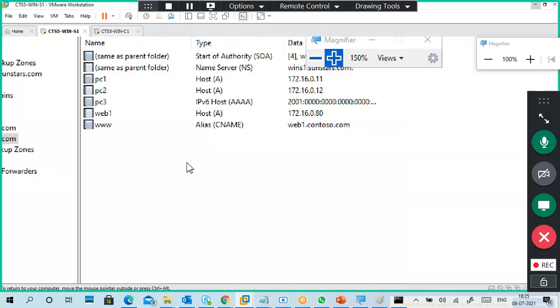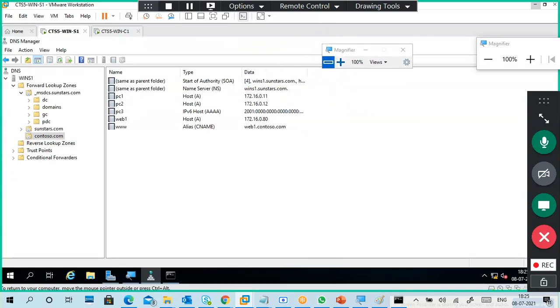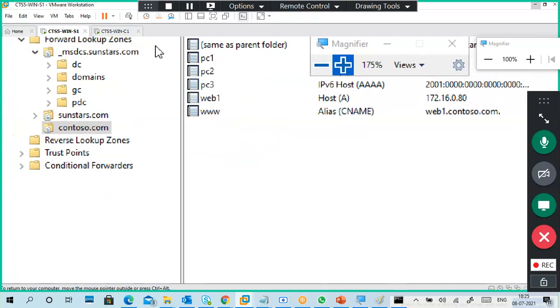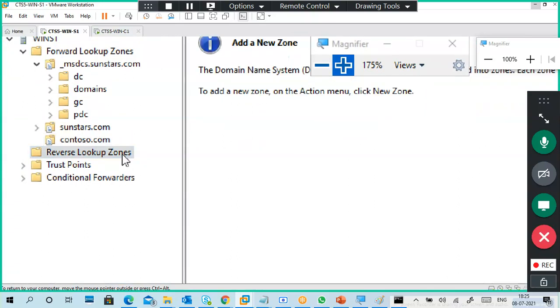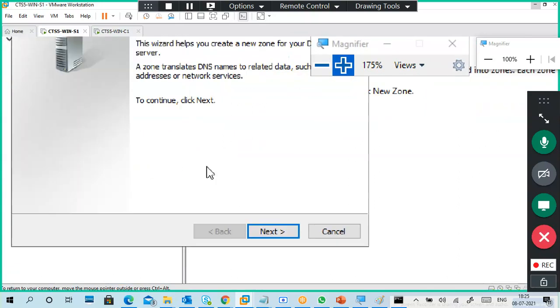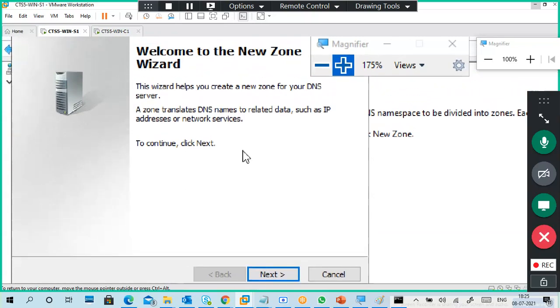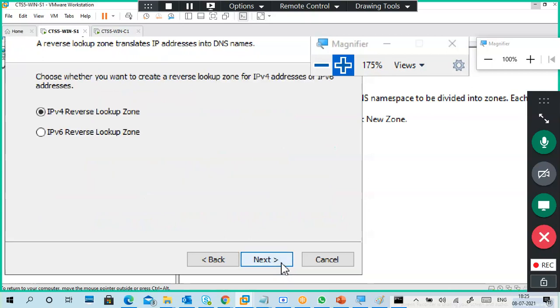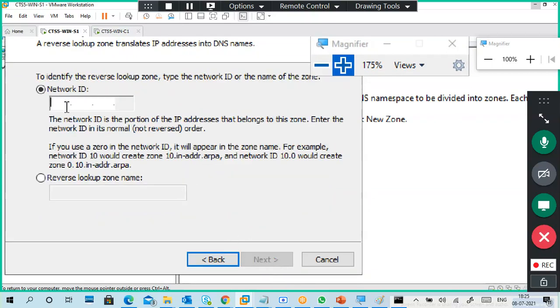It won't communicate. We can just see how the DNS records are there. Of course, I have to refresh for this one. So one more, I will do a reverse lookup zone and I will finish. We don't go much. Remember all records, primary zone, IPv4 reverse, and give only your network part only. Don't give all the names.